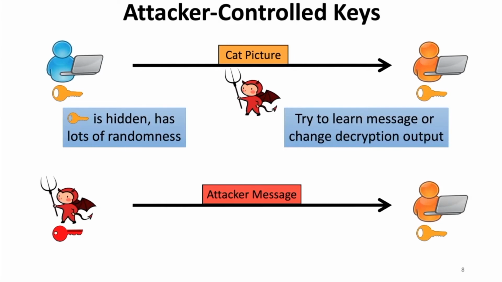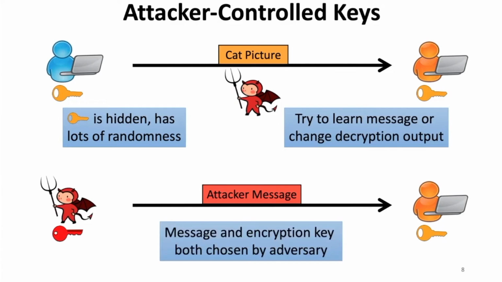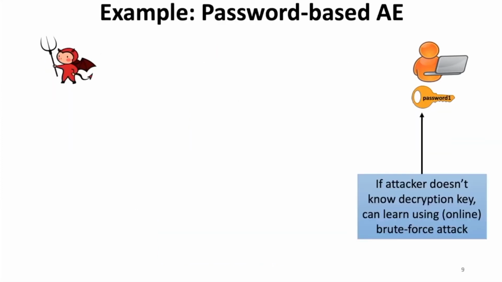The adversary already knows the message that it's using for encryption, so nothing is hidden from the adversary, and the adversary can try to make decryption output whatever it wants because it chooses the input. So what might an attacker want to do in this attack setting? It really depends on whether or not the adversary already knows the key used for decryption as well as encryption.